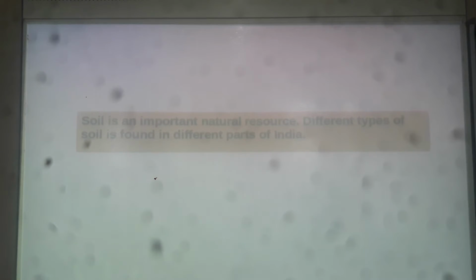Now let's begin the chapter. Soil. Soil, as you know, is an important natural resource. What is natural? Which comes from nature. So soil is an important natural resource. It comes from nature, and different kinds of soil are found in different parts of our country, India. Always remember that different kinds of soil are found in different parts of our country.